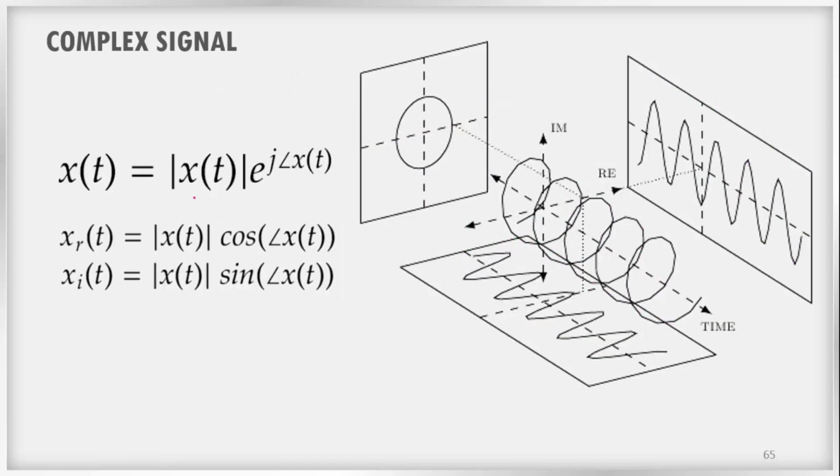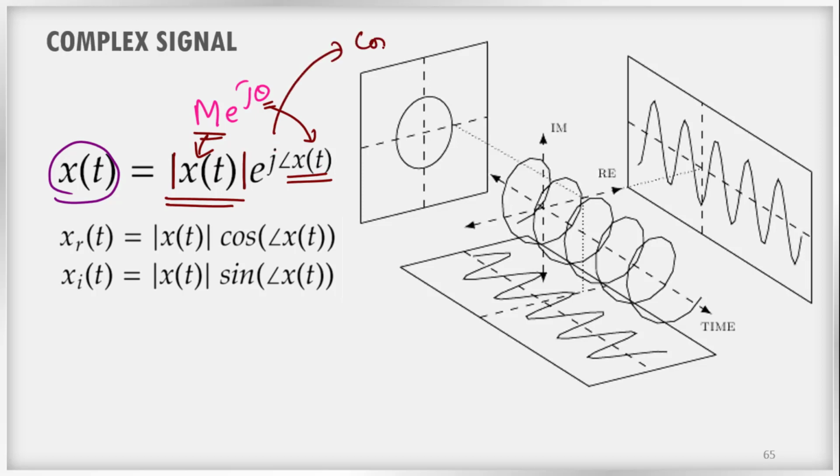Similarly, we can represent the signal in the format m into e power j theta. Here it is not a complex number, it is a complex signal. So we represent x of t as the magnitude of x of t into e power j times the angle of x of t. Here we have the magnitude of the signal x of t and the angle of the signal x of t. This form is known as the complex exponential form of the signal.